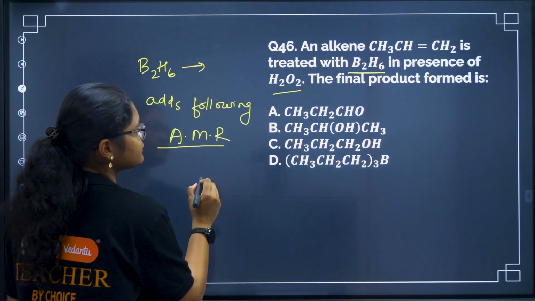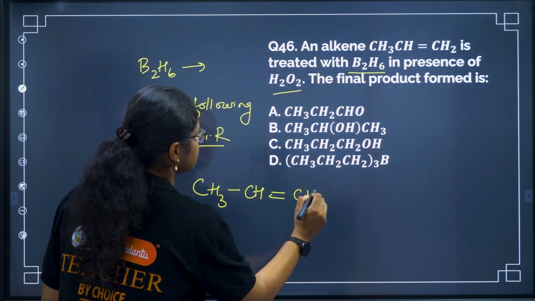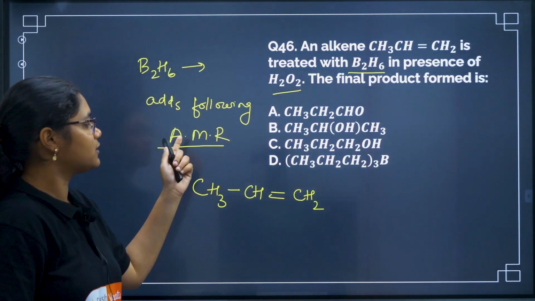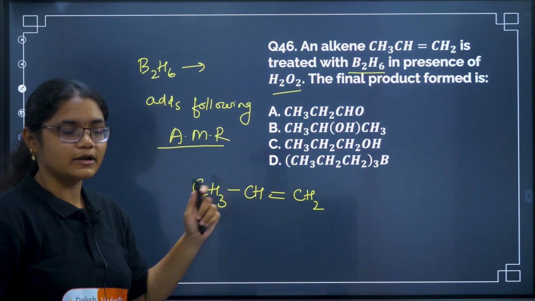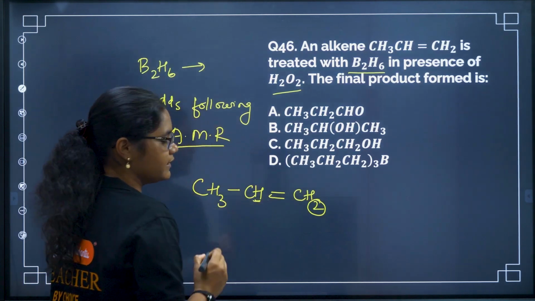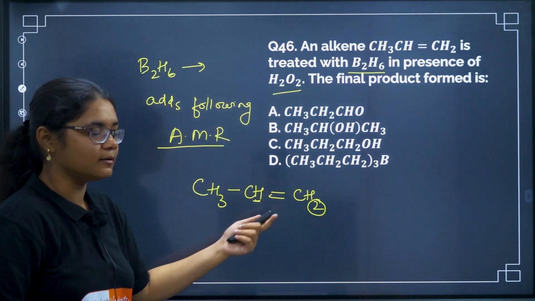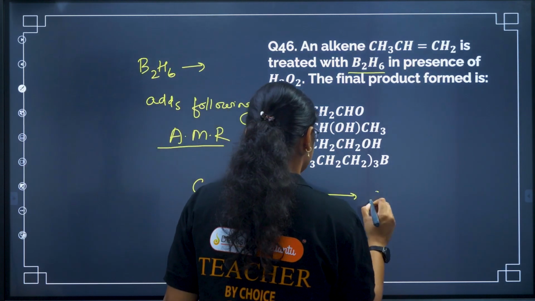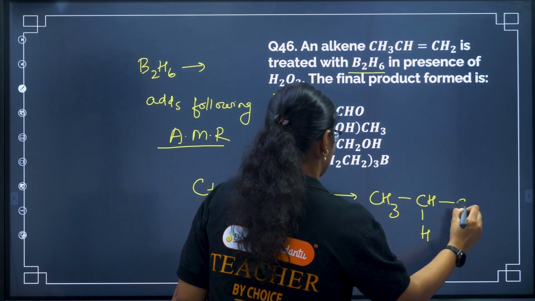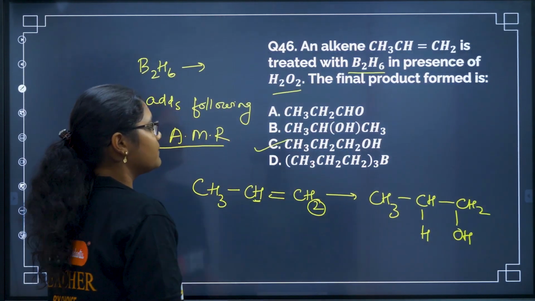So we have this CH3, CH double bond CH2, right? What is anti-Markovnikov rule? The negative part of the ion will go to the carbon having more number of hydrogens. You can see this carbon has 2 hydrogens, this carbon has 1 hydrogen. So OH will go to the carbon having more hydrogens. So my product will be CH3, CH2, CH2OH, right? So we will get a primary alcohol.